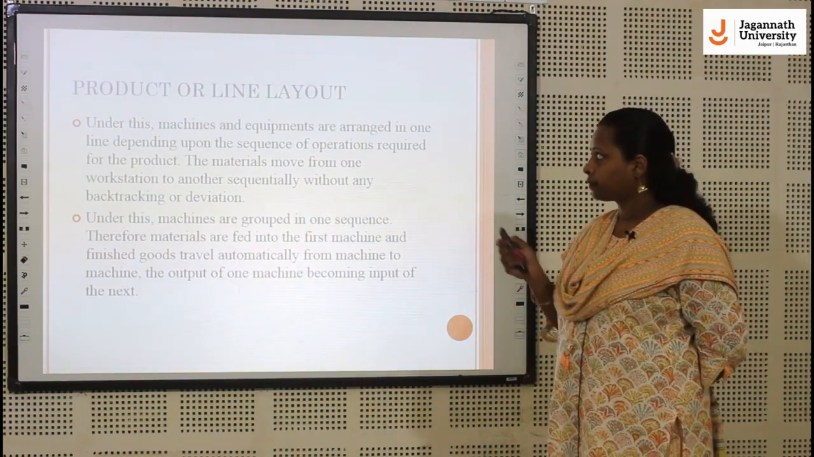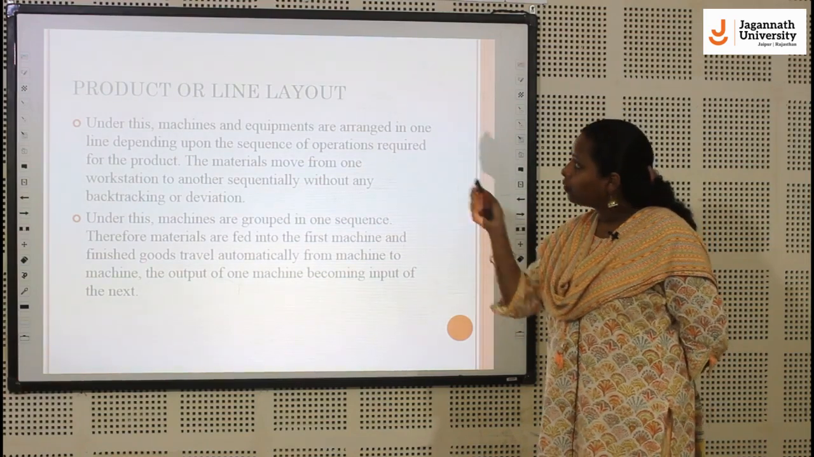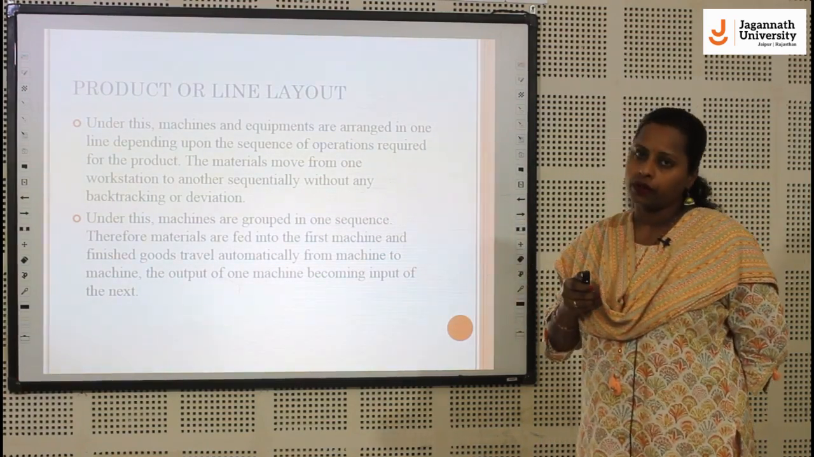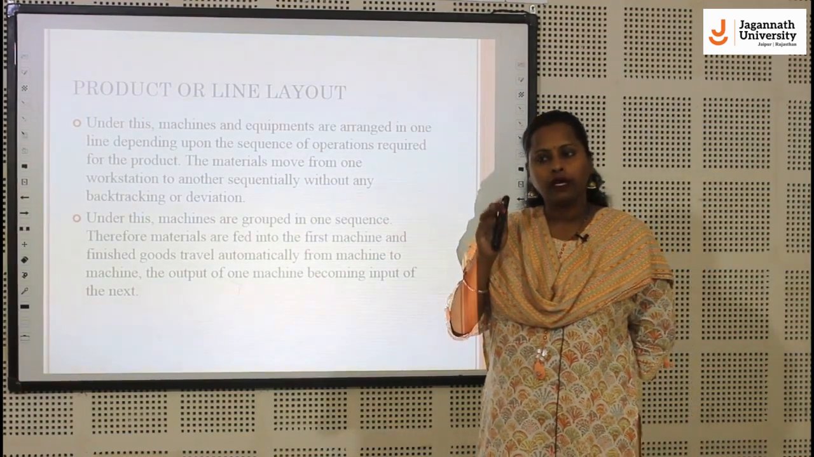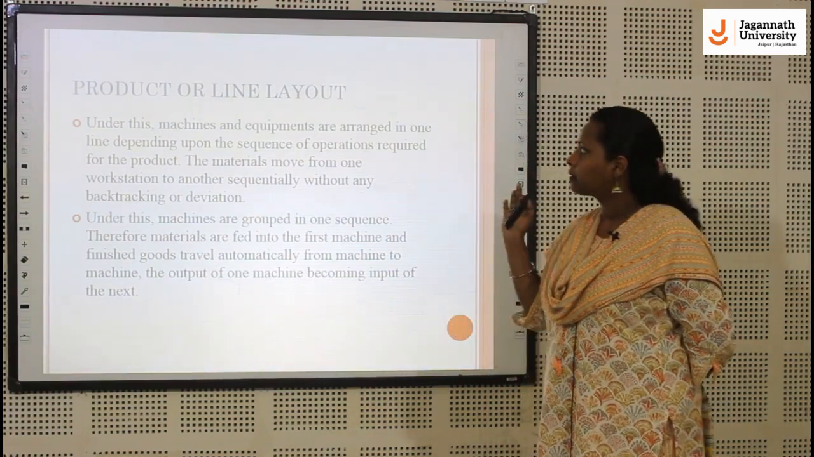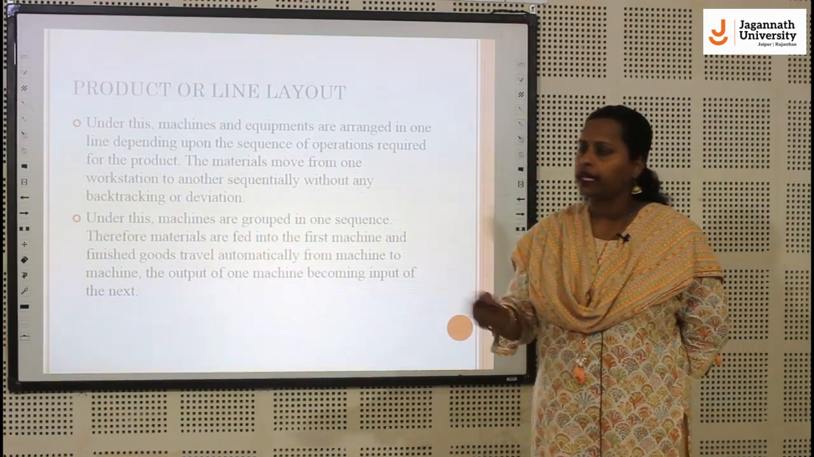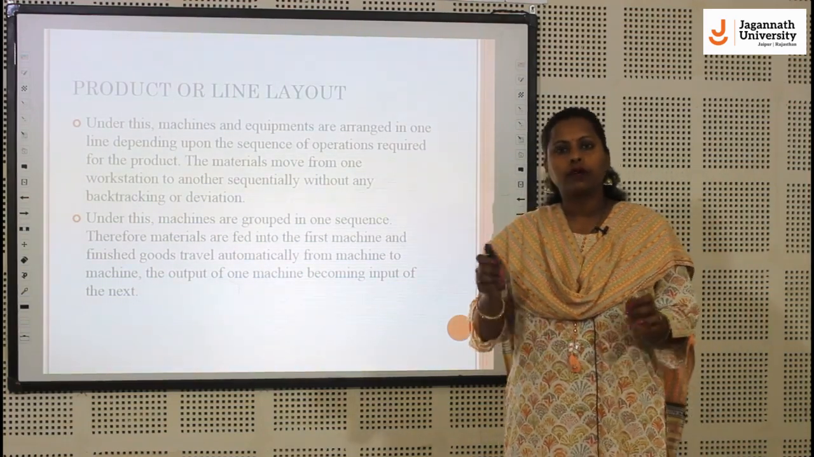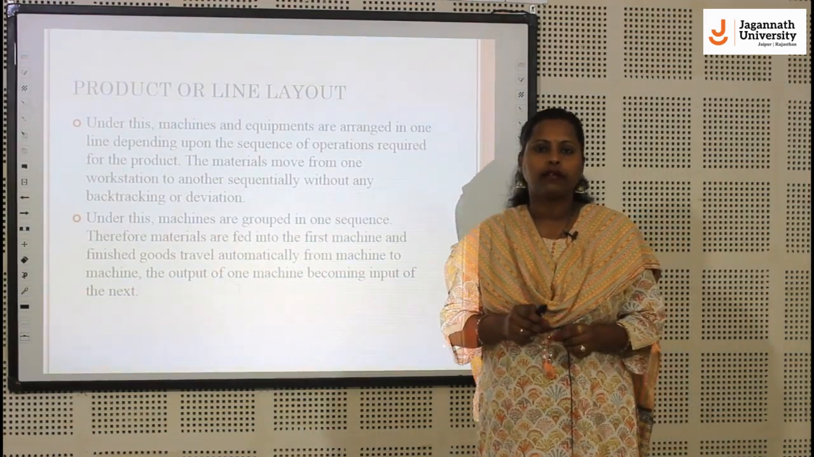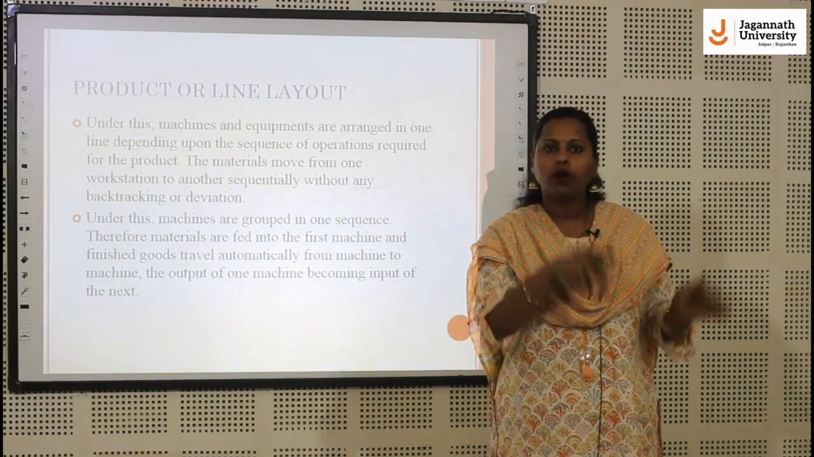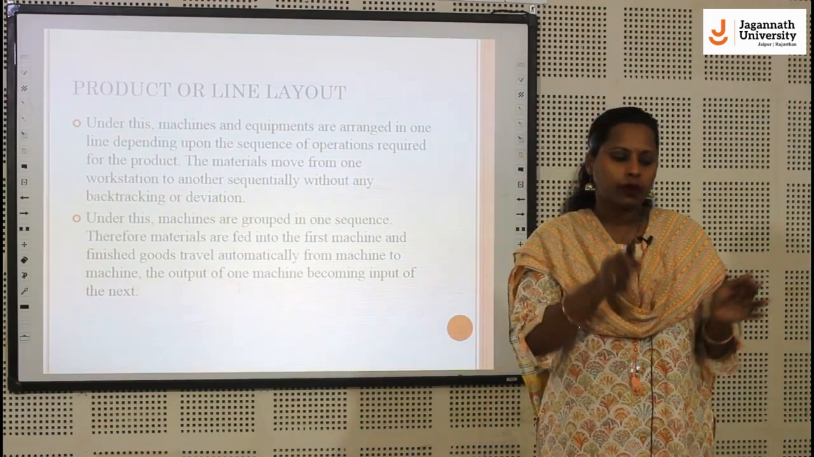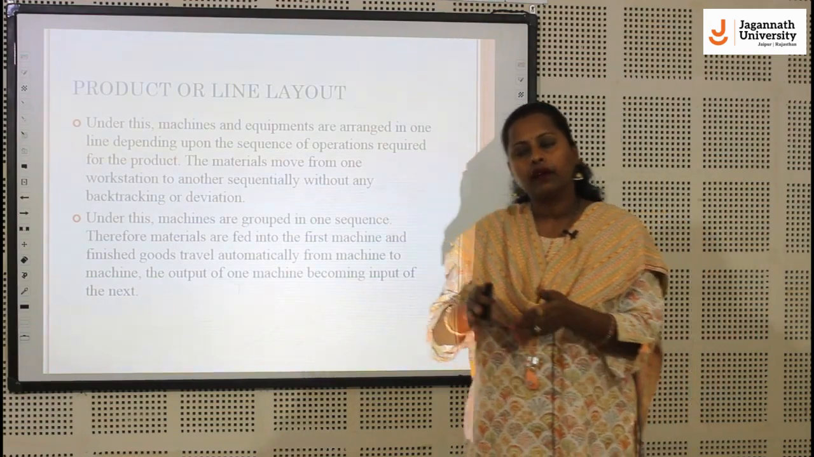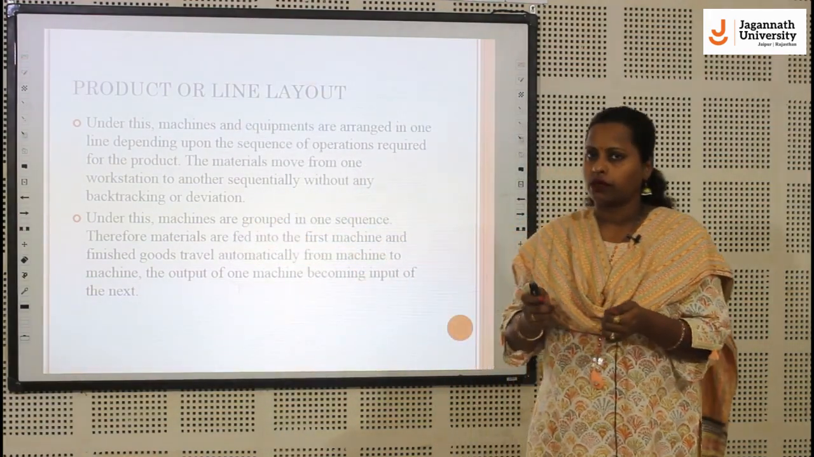What is the product line layout? We also call this layout line layout or straight line layout. Under this, machines and equipment are placed in such a way that we can put all the raw material into one section, and we can get all the finished goods at another section.